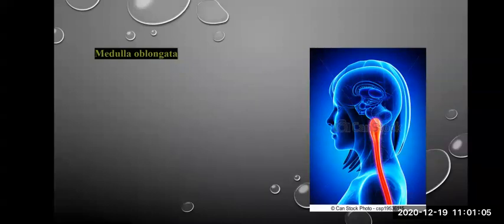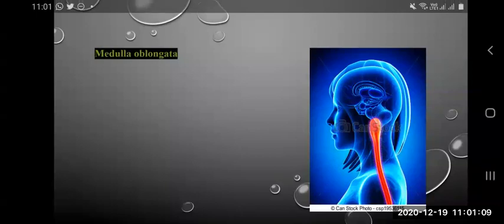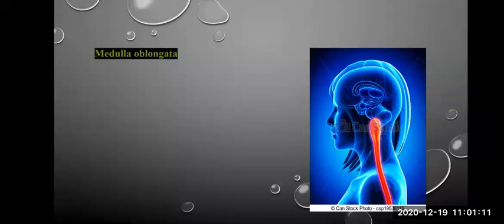The next part is medulla oblongata. Now, what is medulla oblongata? Below the cerebrum, you can see this part. This is known as medulla oblongata. It is also known as the brainstem.